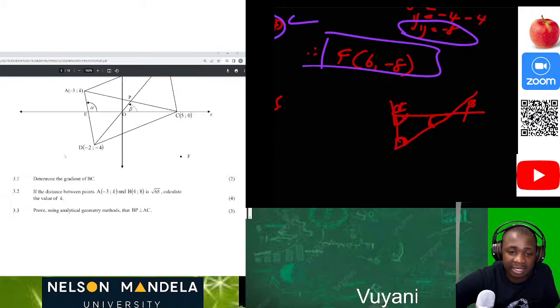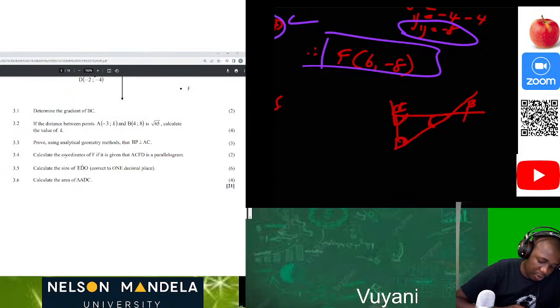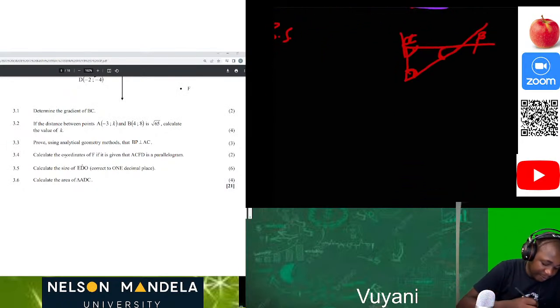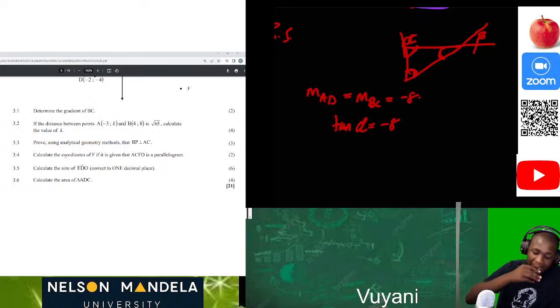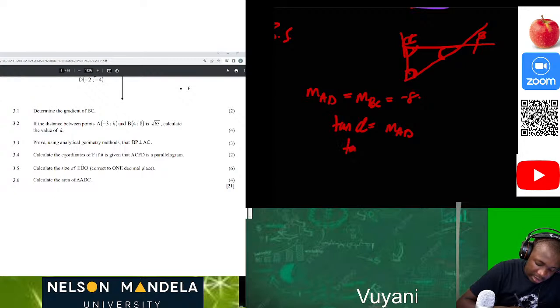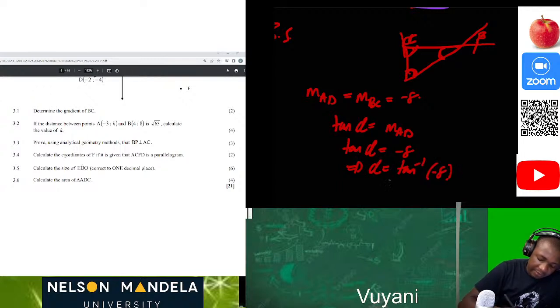Now let's calculate that. How do we calculate that? We know that we have been taught this from grade 11, and we know that it's essential to know that the gradient of AD is equal to the gradient of BC, which is equal to negative 8. And now we know that tan alpha is equal to negative 8, which is the gradient of the line, or we can just say it's equal to the gradient of AD. Then tan alpha is equal to negative 8. Then alpha will be arctan of negative 8.